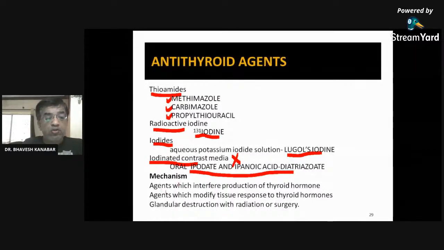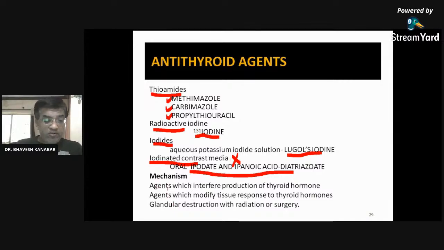So mechanism: agents which interfere with production. So here, as you know, there is increased thyroid hormone secretion. So we need to give a drug that decreases thyroid hormone secretion, or which decreases the level of the thyroid hormone by any mechanism. So here, mechanism.